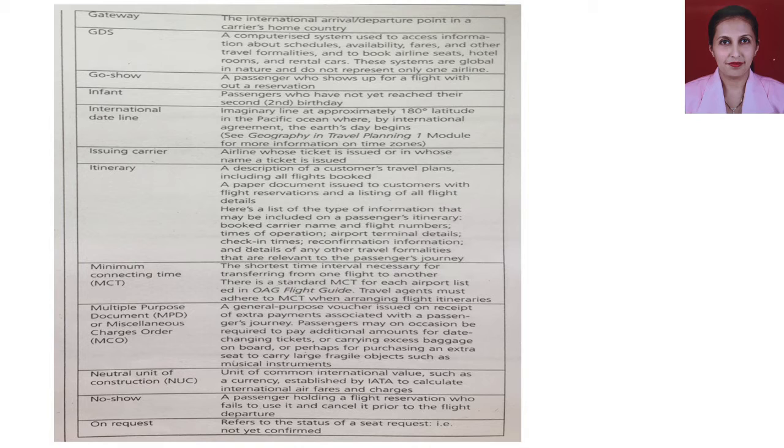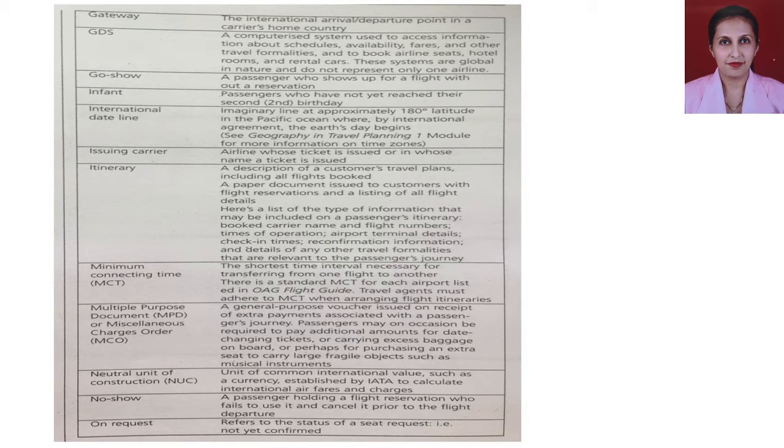The next term that we learn is multiple purpose document or miscellaneous charges order. A general purpose voucher issued on receipt of extra payments associated with a passenger's journey. I'll give you an example. The best example can be excess baggage.